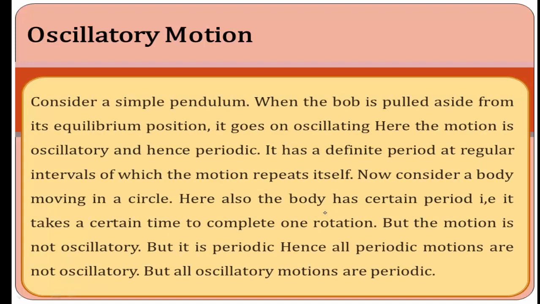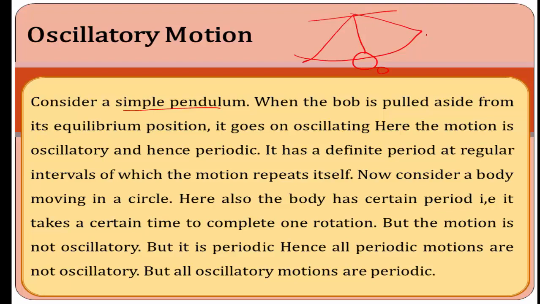And the next example of oscillatory motion is the simple pendulum. It is the best example. Here, consider a simple pendulum. This is the bob. Here the bob is pulled aside from its equilibrium position.